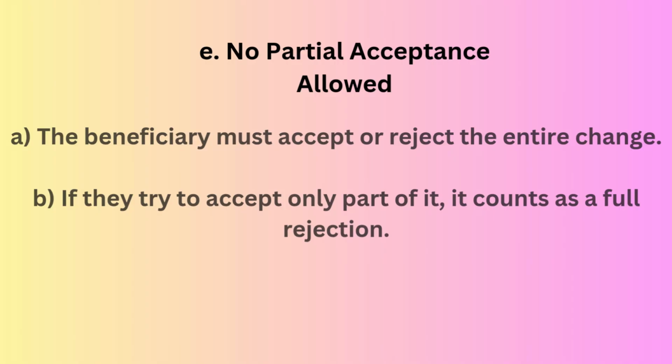For example, an amendment includes increasing the guarantee amount from rupees 1 lakh to rupees 1 lakh 20,000, and another request extending the expiry date from 30th July to 31st of August. The beneficiary says, we accept the increased amount, but we do not agree to the new expiry date extension. So this is a partial acceptance, and it is treated as a rejection of the whole amendment.